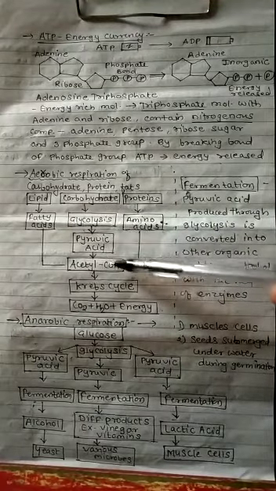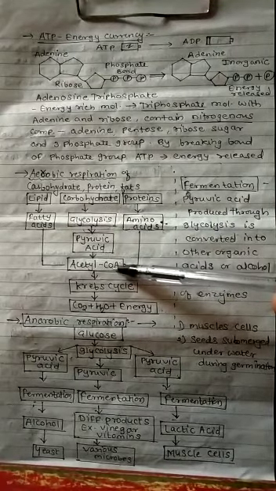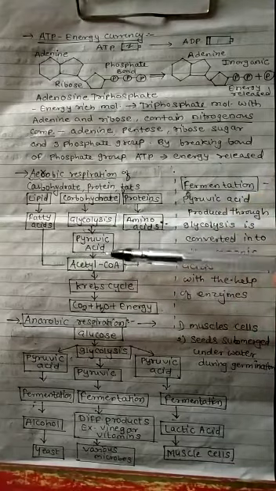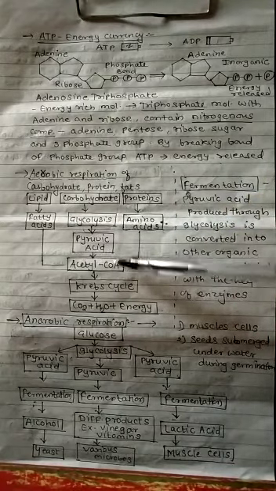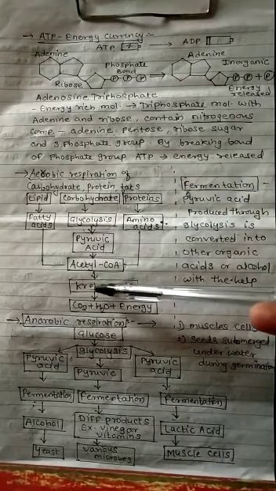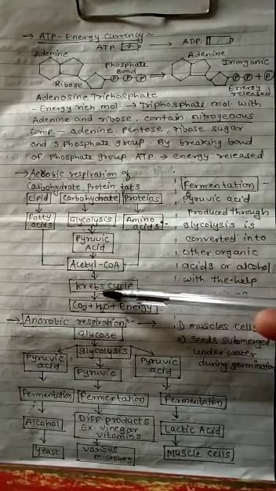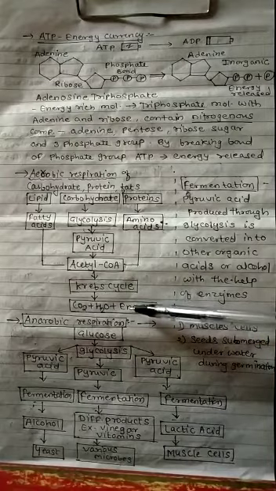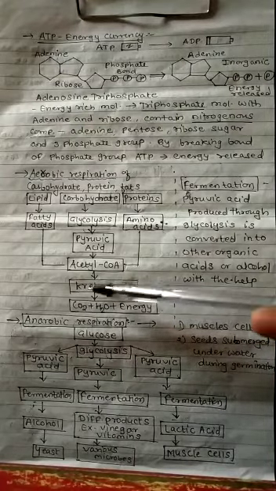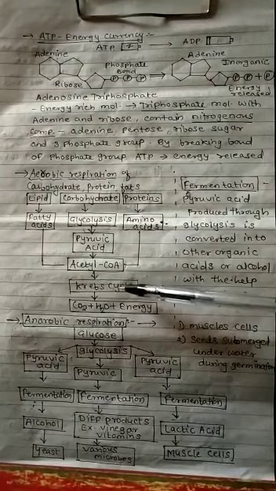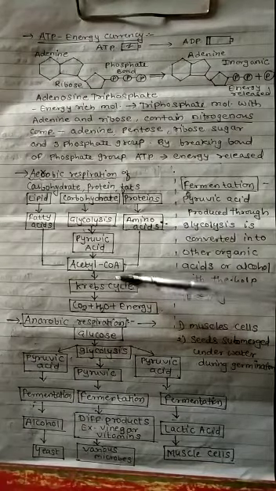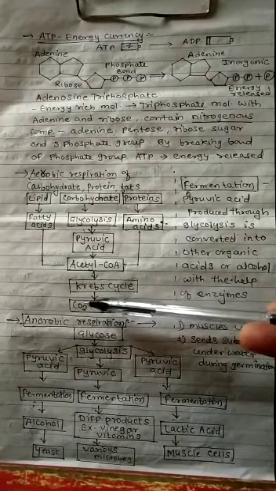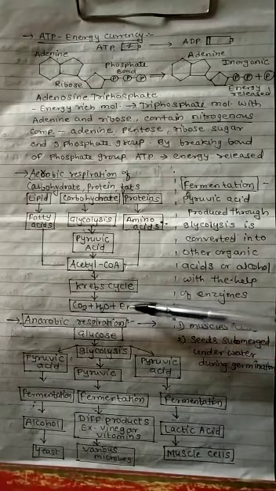From pyruvic acid we get acetyl coenzyme A, and this is the whole Krebs cycle, because it was discovered by the scientist Krebs. That's why it is known as the Krebs cycle. In that cycle, carbon dioxide, water, and energy are released. So the Krebs cycle is nothing but the TCA cycle, the tricarboxylic acid cycle.